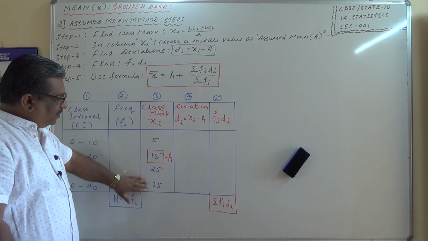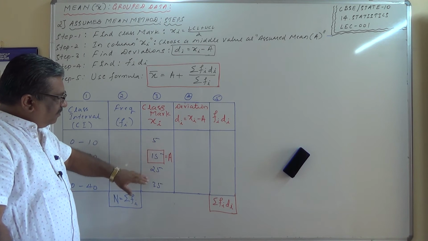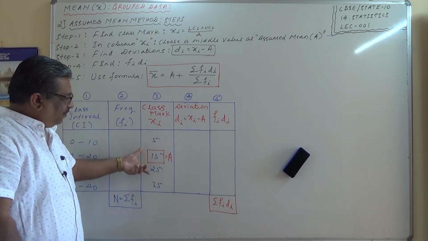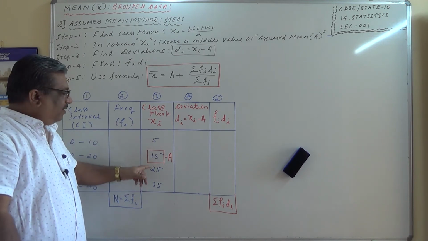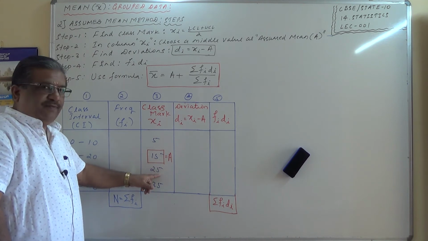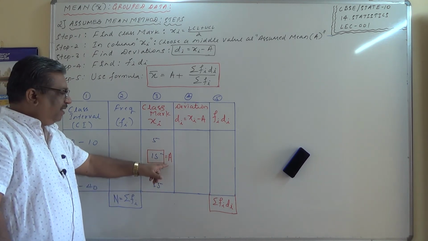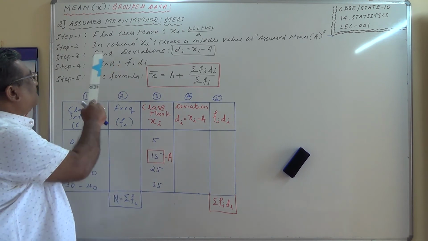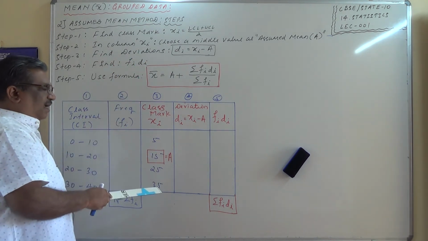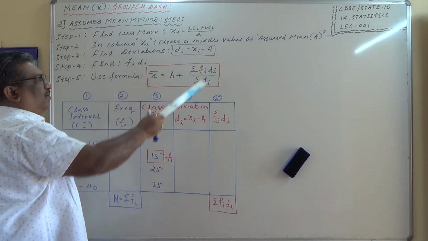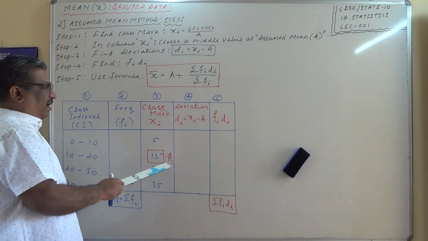Here there are 4 observations, 1, 2, 3, 4. Leave this apart, leave this apart. There are 2 middle values. Either you can assign A for this or A for this. So I have assigned A for this now. So second step: in column xi, the class mark, choose the middle value as assumed mean and denote it by A.